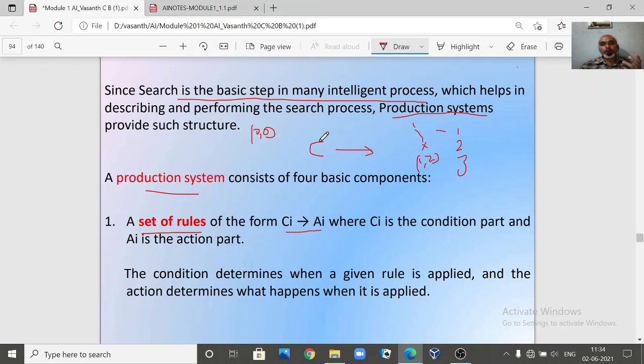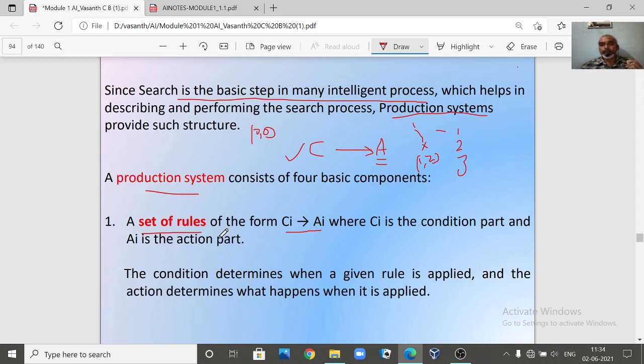Now if you want to apply this particular rule, you are going to check this state 1 comma 2 with this condition, the current state. If it satisfies the precondition, then you apply this rule. When you apply this rule, there will be some action. The right hand side is called an action. So the set of rules will be in this particular form.